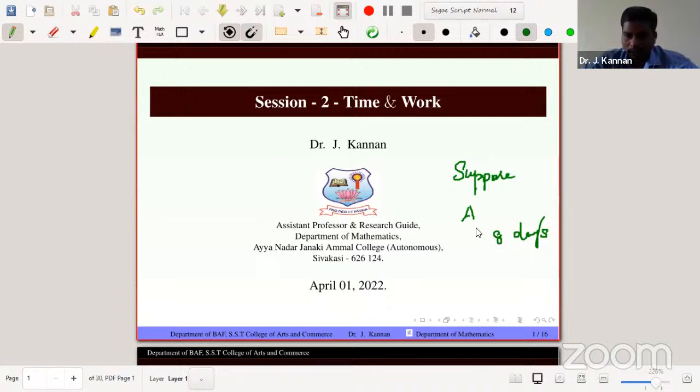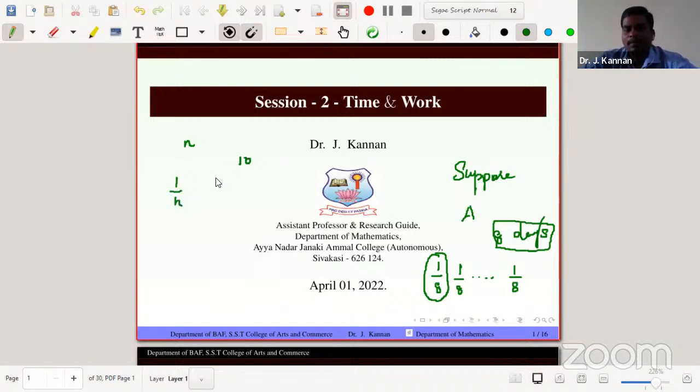The work is completed in 8 days, so the first day completes 1 by 8 part of the work, the second day completes 1 by 8 part of the work, and so on. The given information is in terms of days, but we can convert it to how much work is completed in 1 day. So suppose the work is completed in n days, then what part of the work is completed in 1 day? Simple, just 1 by n.